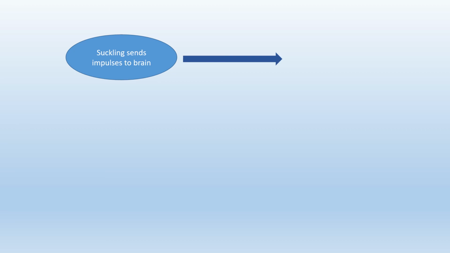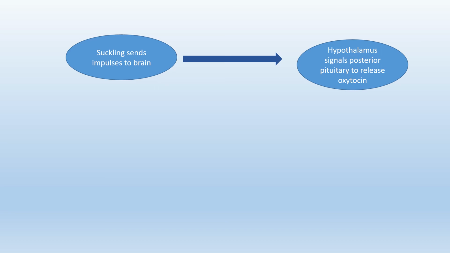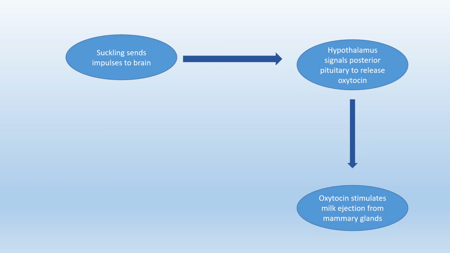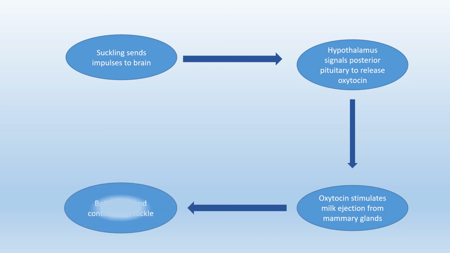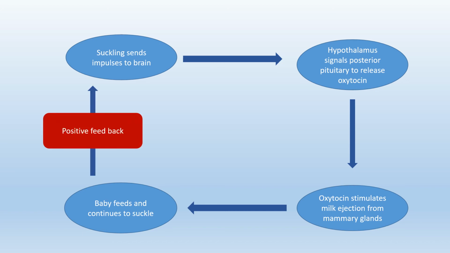Positive feedback occurs when the original effect of the stimulus is enhanced by the output. In our body, positive feedback can be understood by milk ejection and release of oxytocin by posterior pituitary. When baby suckles, it sends impulses to the brain. Hypothalamus signals posterior pituitary to release oxytocin, which stimulates the mammary glands for milk ejection, and baby continues to suckle and feeds. This continuous suckling promotes the milk ejection, and this is an example of positive feedback.